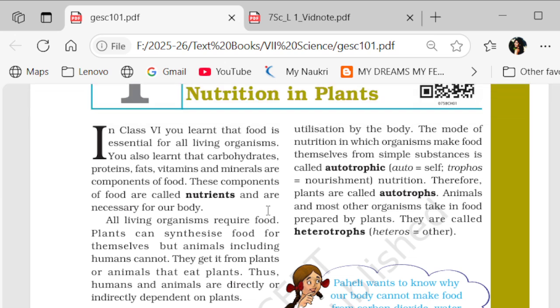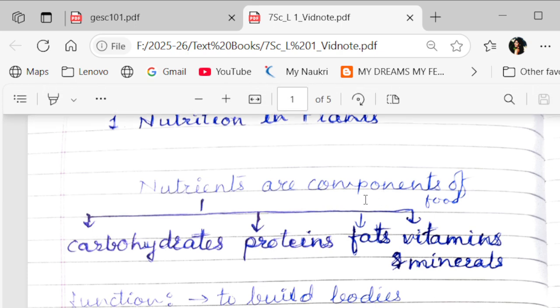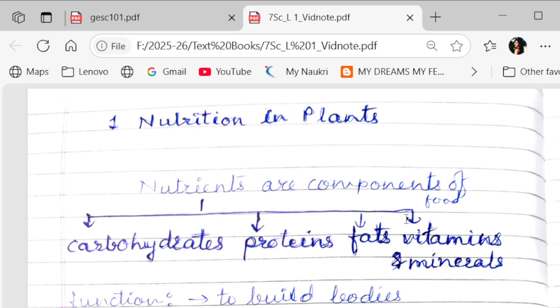Now see, if you have remembered, in class 6 you all have studied about the nutrients. Nutrients are the components of food and there are different parts of it: carbohydrates, proteins, fats, vitamins and minerals. Carbohydrates we get from cereals like rice and wheat. Proteins we get from milk, egg, fish and pulses. Fats we get from oil, ghee, right? And vitamins and minerals we get from green vegetables, green leafy vegetables.